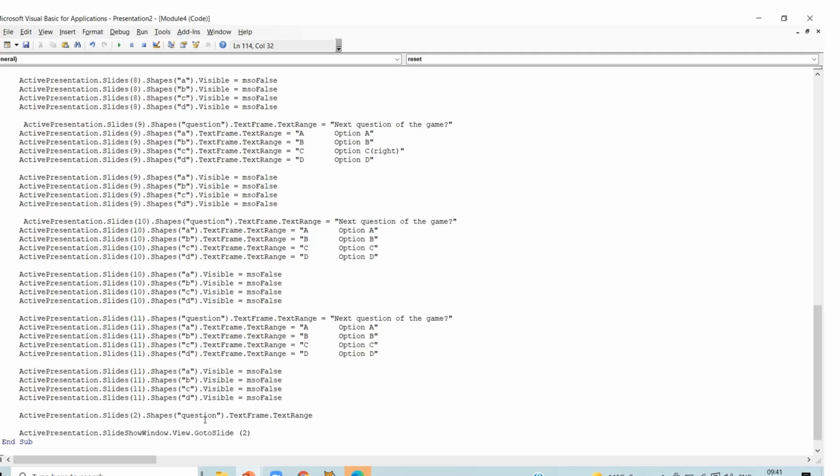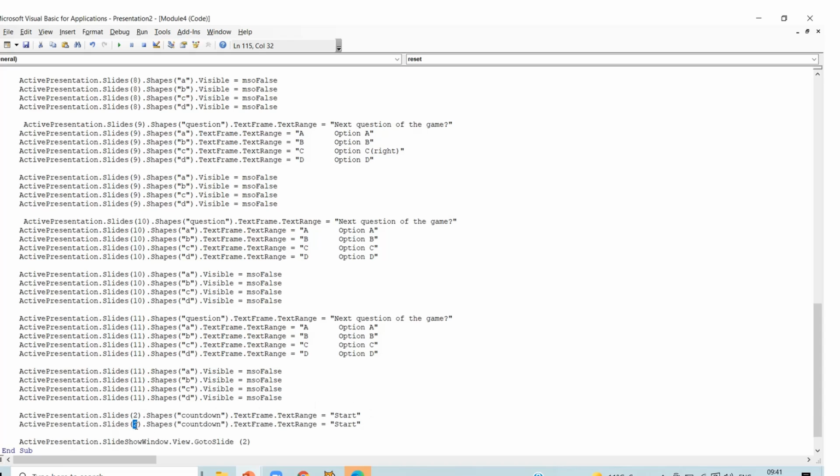Now write slide number 2 here, and in shape write countdown, because we are going to edit countdown, is equal to, and in inverted commas write start. Now copy this line and paste it,